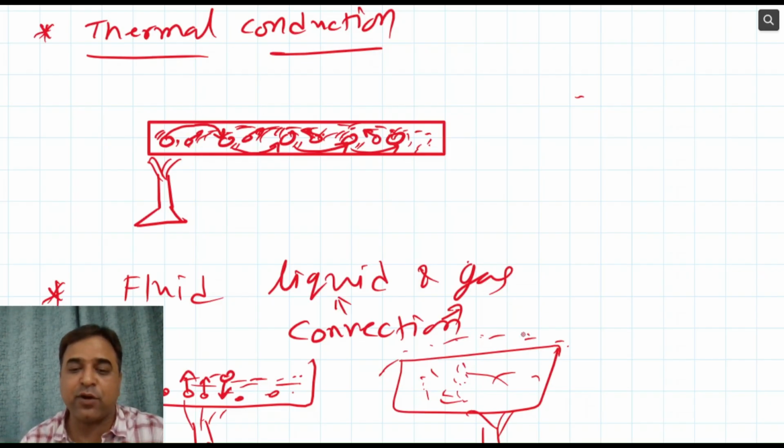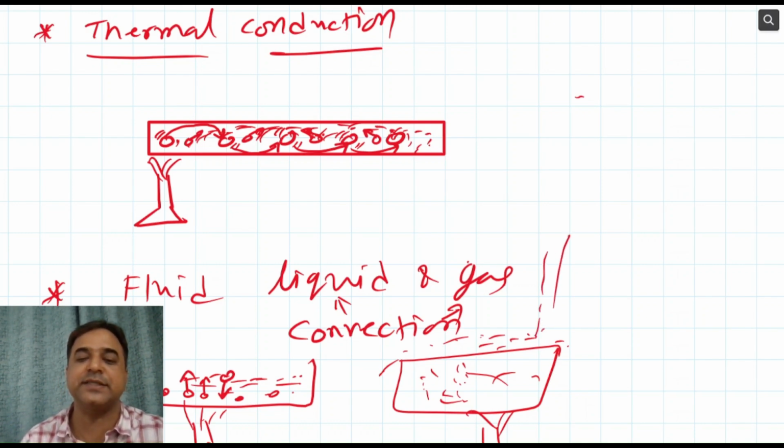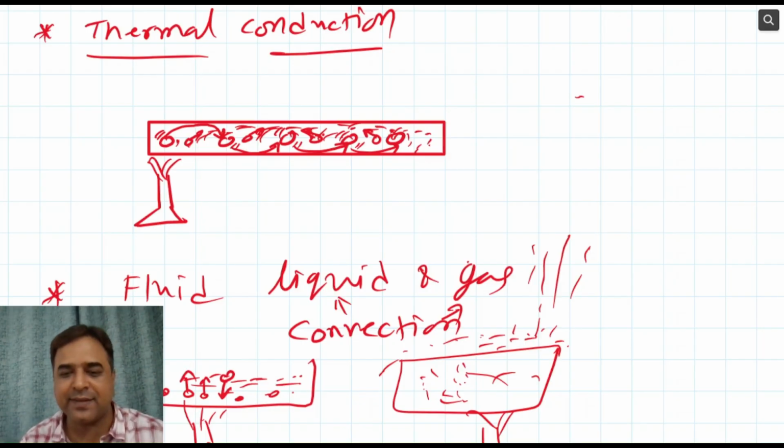This air, or gas particles, will gain this energy and start rising. Why so? Because particles of this fluid, when they gain energy, start moving away from each other. Due to this, their density at that particular region will decrease.